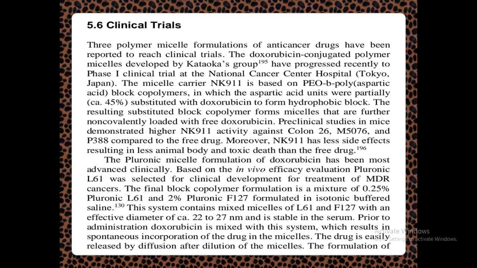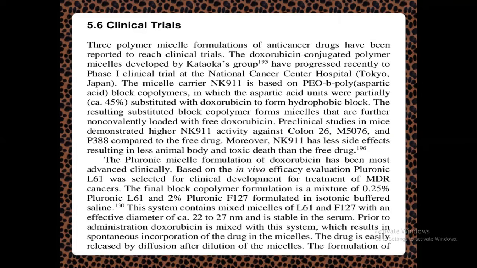NK911 is based on PEO-b-polyaspartic acid block copolymers, in which the aspartic acid units were partially, almost 45%, substituted with doxorubicin to form the hydrophobic block. The resulting substituted block copolymer forms micelles that are further non-covalently loaded with free doxorubicin.